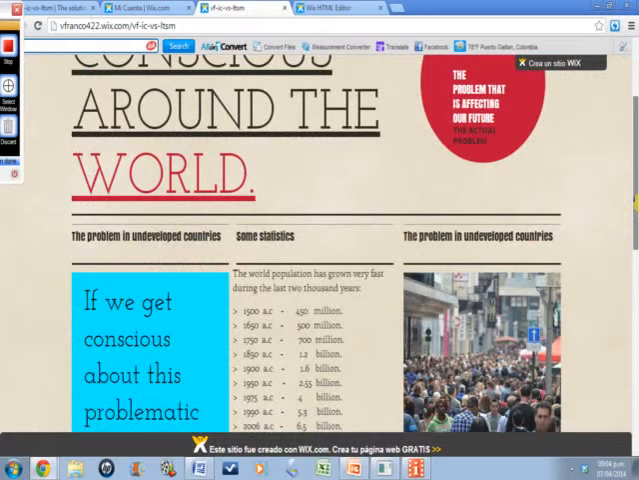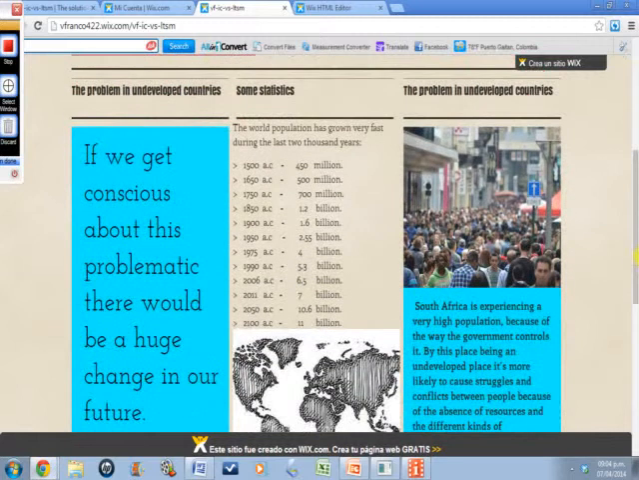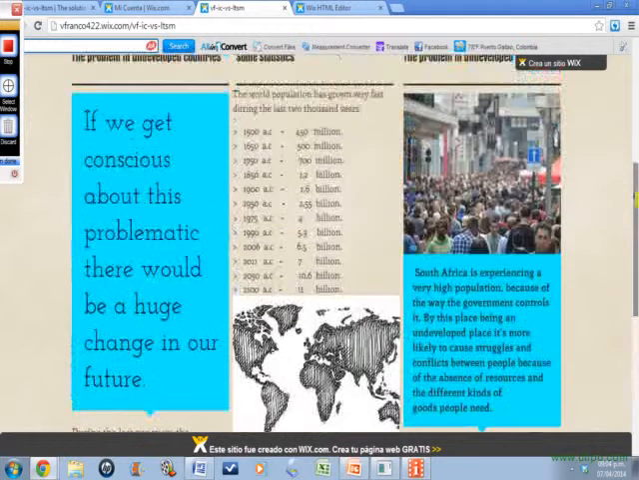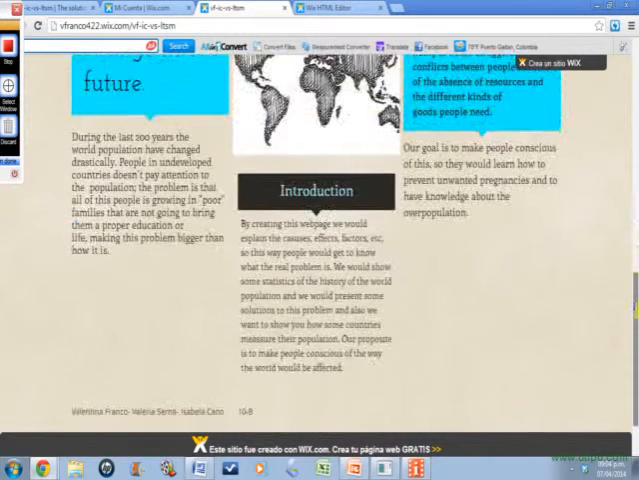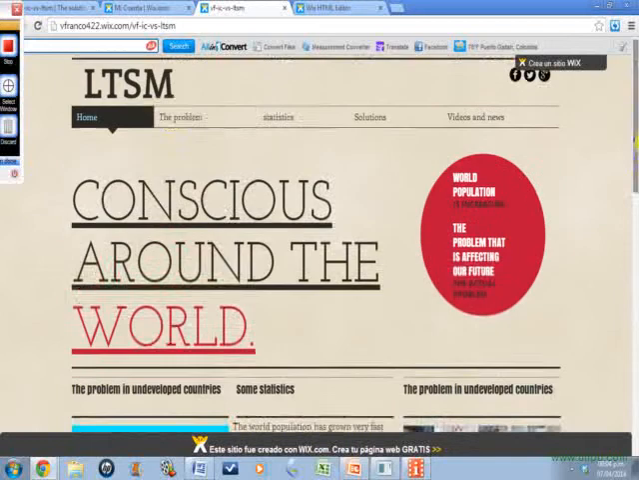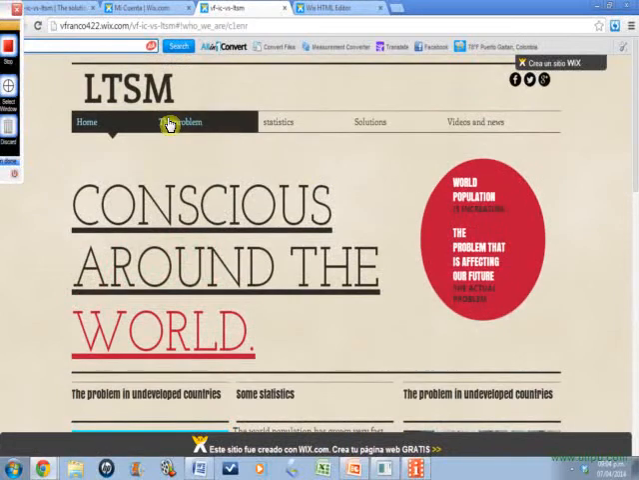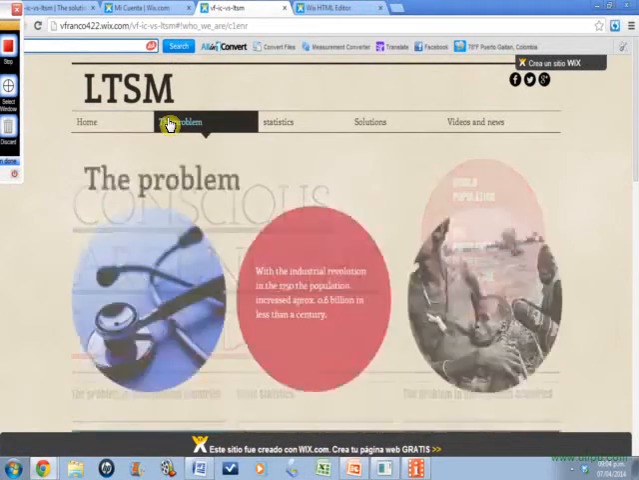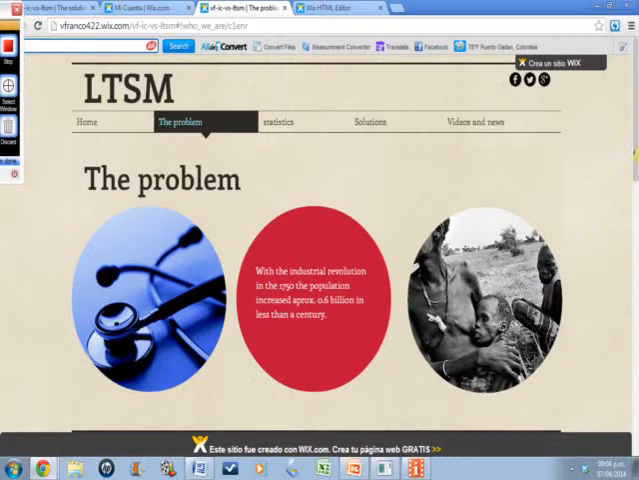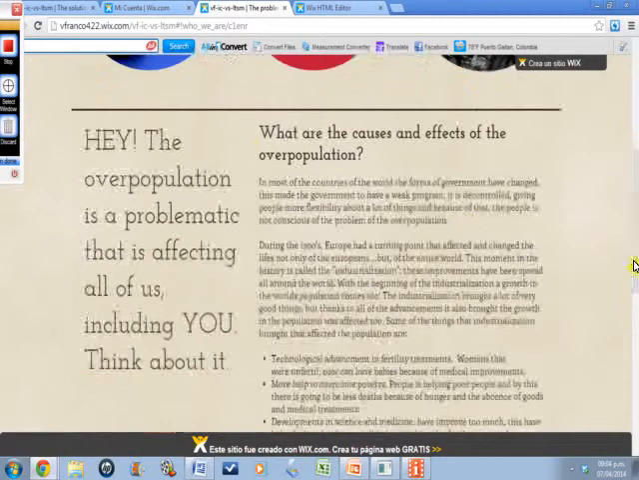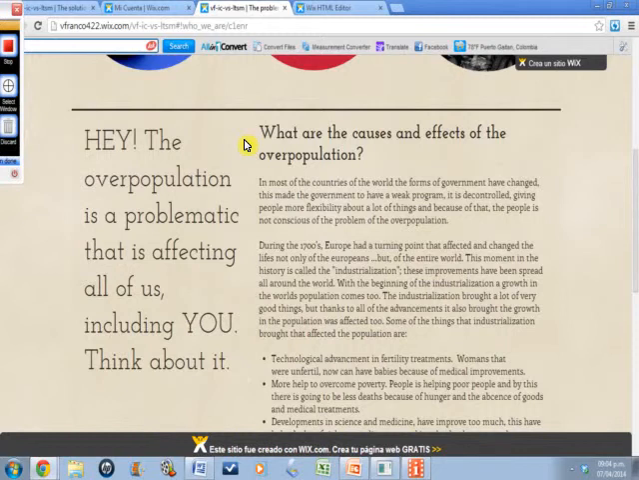So here we can see at home some statistics about how the world population has changed over the last 200 years, the problem in undeveloped countries, and we can see another couple of images and the introduction. So if we continue to the problem, we can see some other images. We can see what the causes and effects of the overpopulation are.